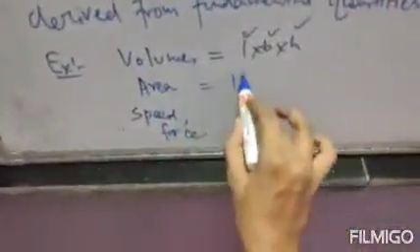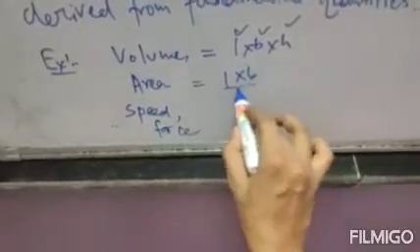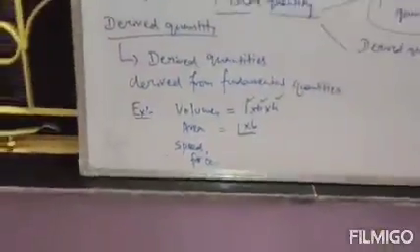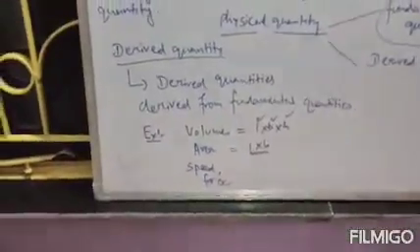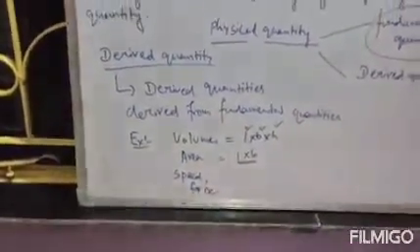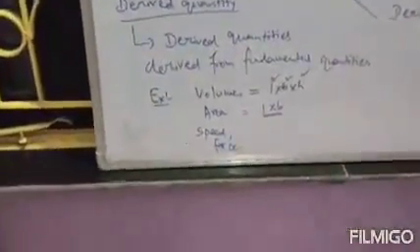Coming to area, area means length into breadth. Again, these two are your fundamental quantities. So to find area, we have to know the length and breadth. That means area also depends on fundamental quantities. That means area is a derived quantity.